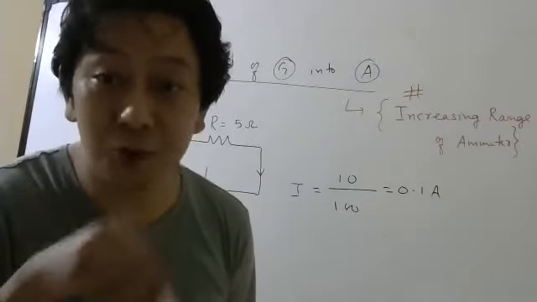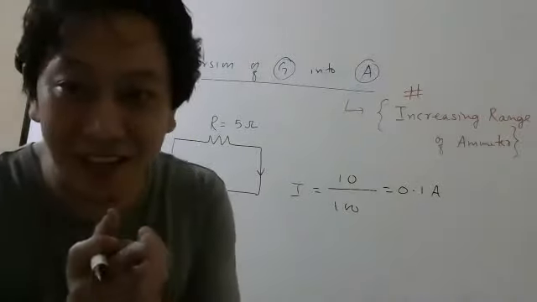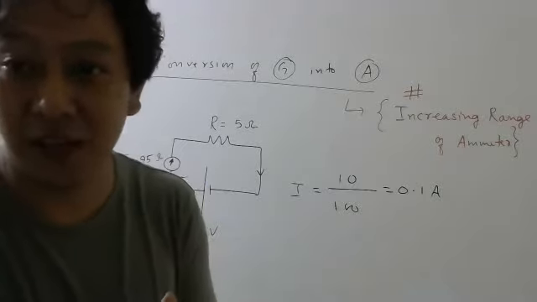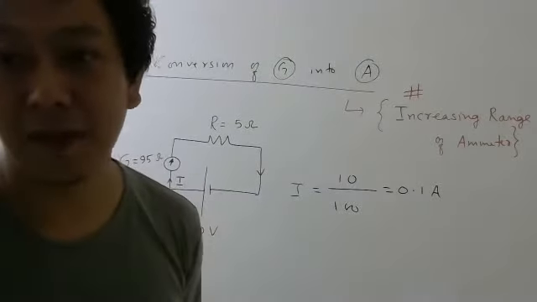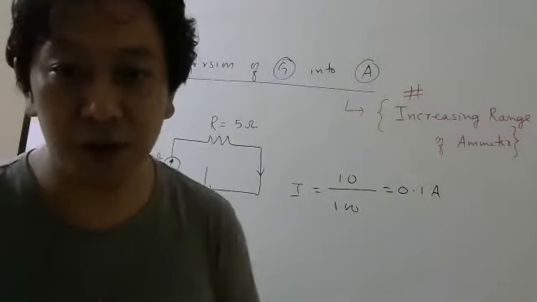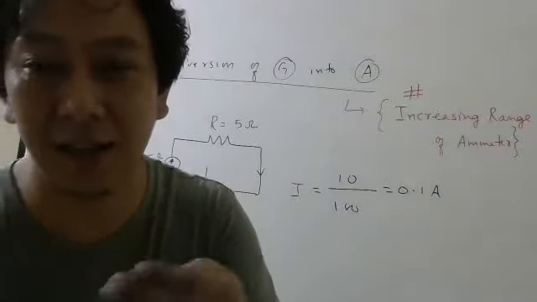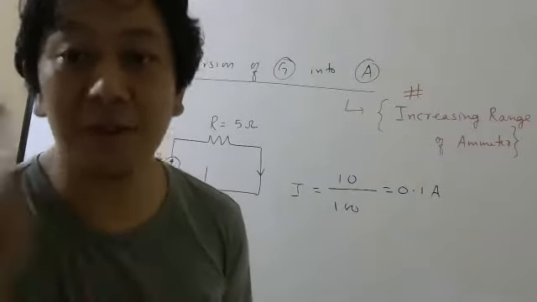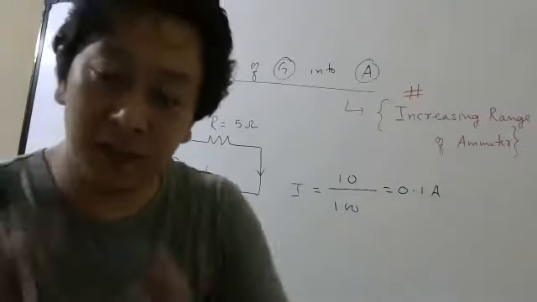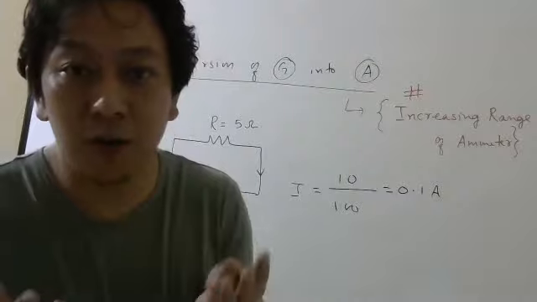But you are trying to measure 1 ampere, no? See, the galvanometer's job is to tell you how much current was flowing. But the moment I put the galvanometer, what happened? Current has changed. You understood or not? If I want to know your name, the process of asking the name should not change your name. If, while asking your name, Nisarga, it becomes Chintana, then I will not know the real name.